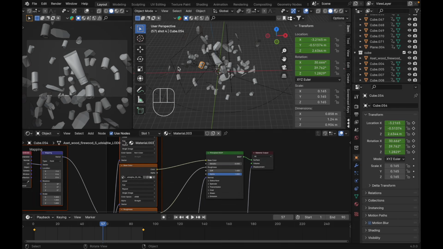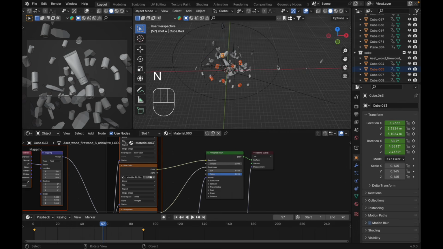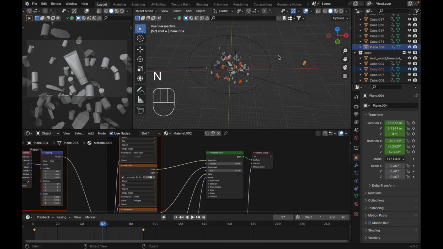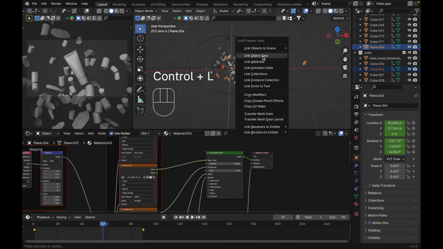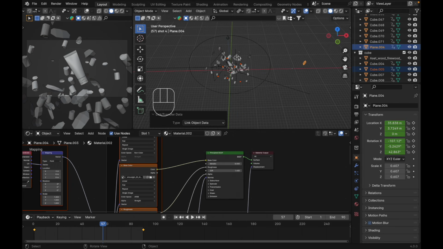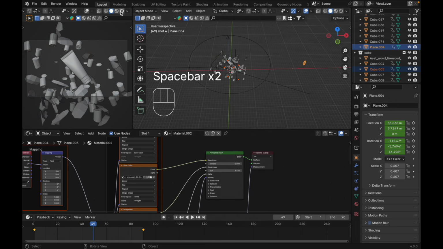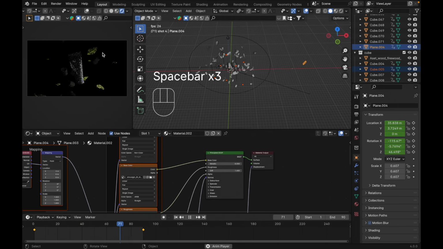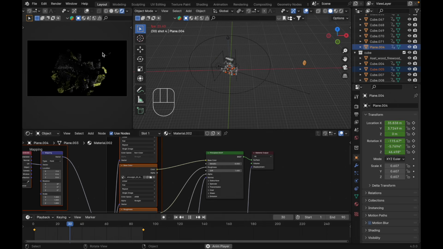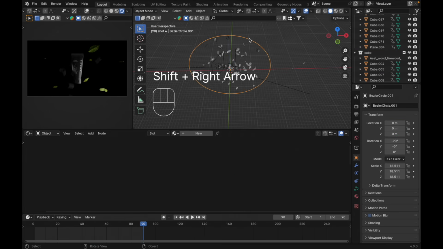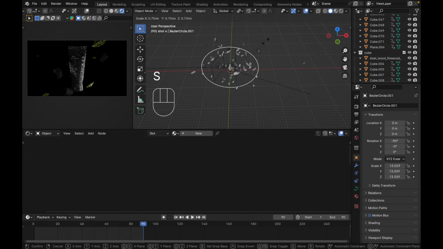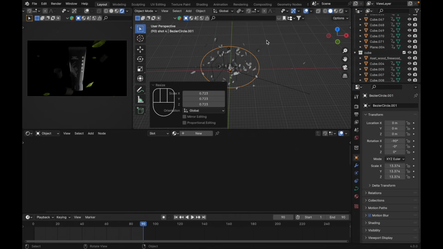Let's select this charcoal and this one, and this one maybe. And select our mint here, press Ctrl L, link object data, just like this. Let's see. Yep, it looks okay to me. Let's scale this down, something like this.